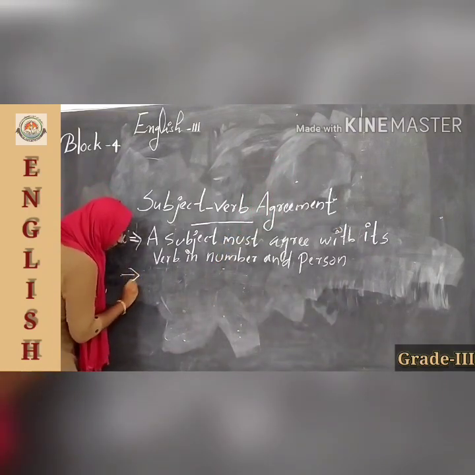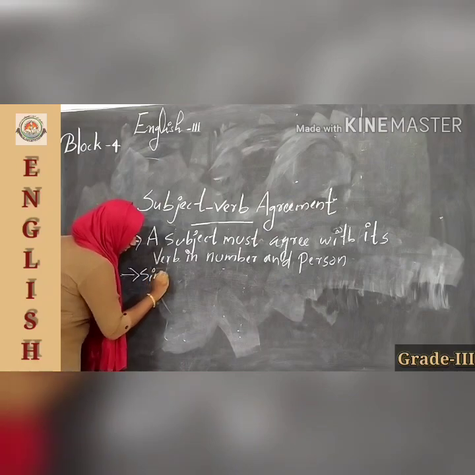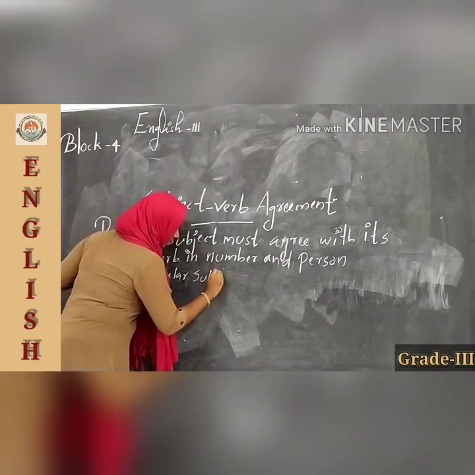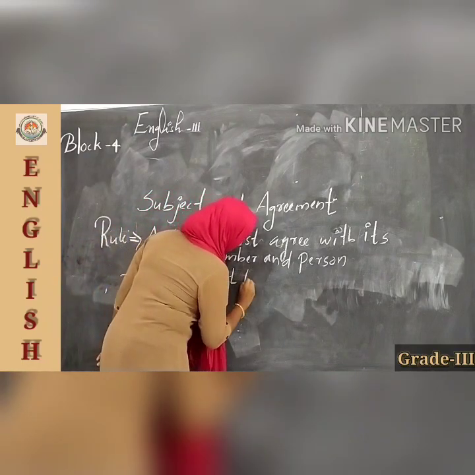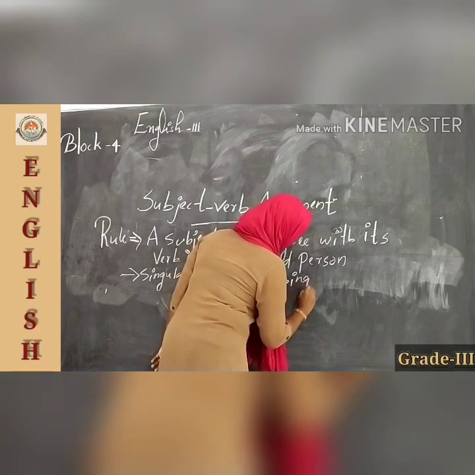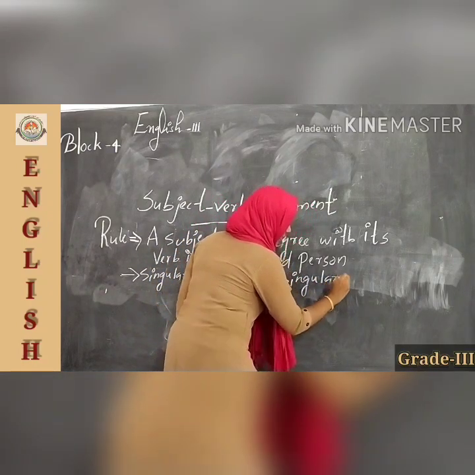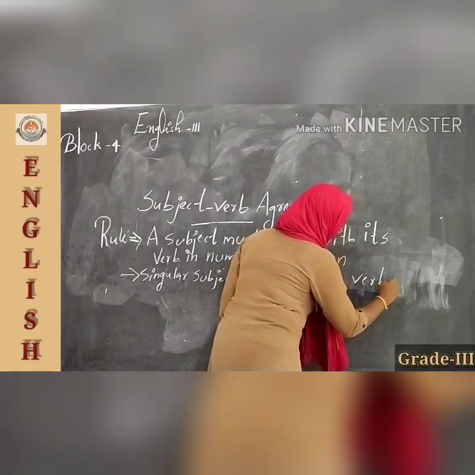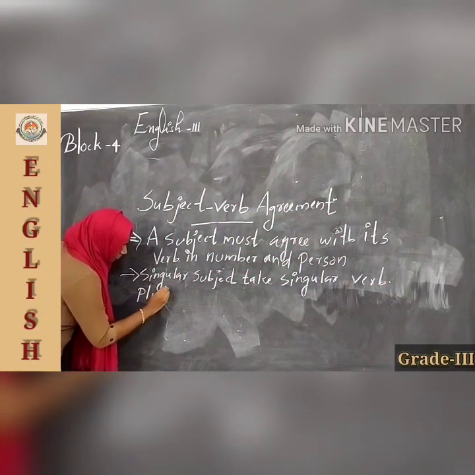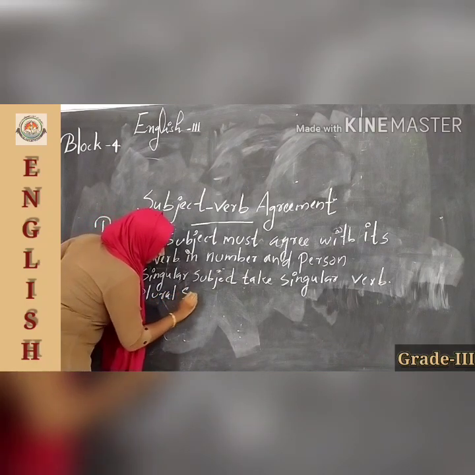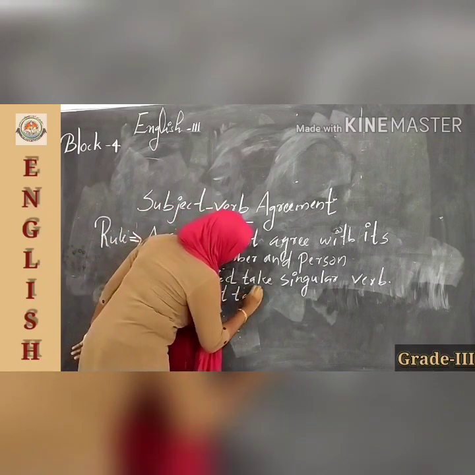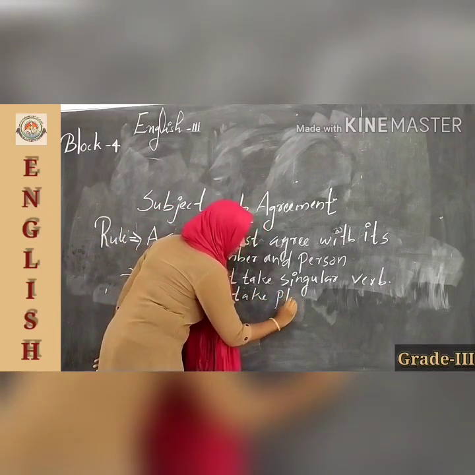That means a singular subject takes a singular verb and a plural subject takes a plural verb. Okay.